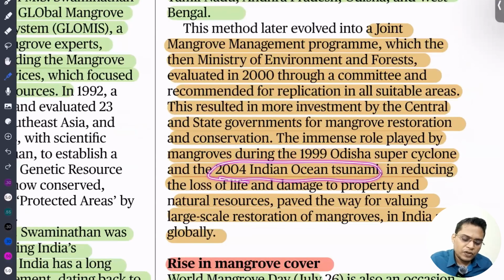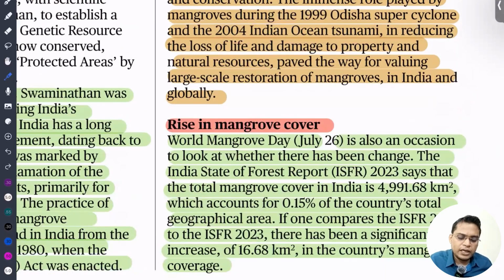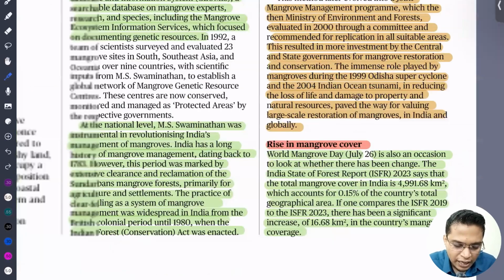So today is World Mangrove Day. In the India State of Forest Report, we have found that our mangrove cover has been increasing compared to the previous year. In India, around 4,991 square kilometers of mangrove, comprising 0.15% of the total geographical area, is covered under mangroves. So these are a few facts that you need to remember for your examinations.